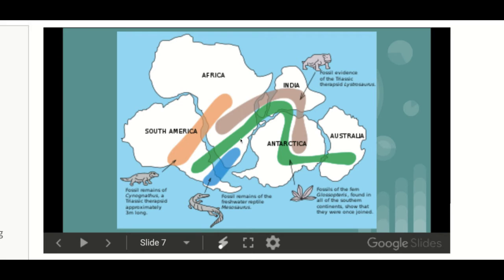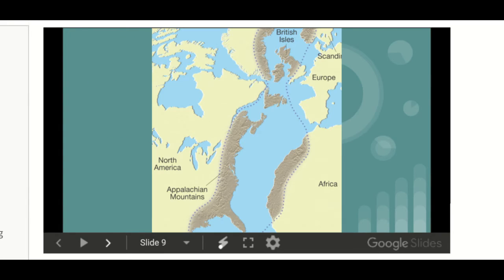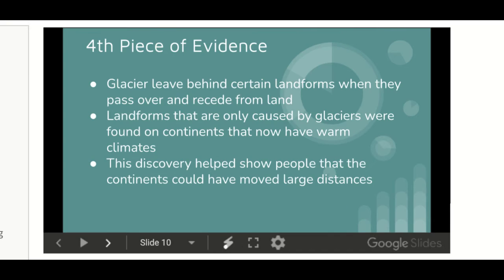2, he said that there were identical kinds of fossils on continents that are now separated by oceans. And he said the only way these fossils could be found on the same continents is if at one point they were all connected. So that was a good piece of evidence. Rock evidence. He said if you look at the east coast of the United States and the west coast of Africa and Europe, same exact types of rocks, same exact ages of rocks. The only way for those things to happen, he said, was for them to form at the same time and place, meaning that the continents were once connected. Again, another piece of evidence.